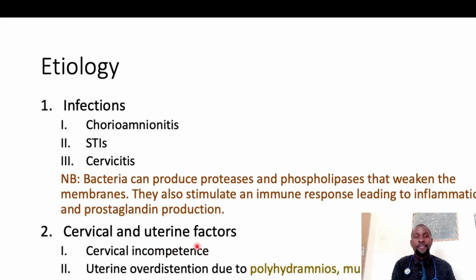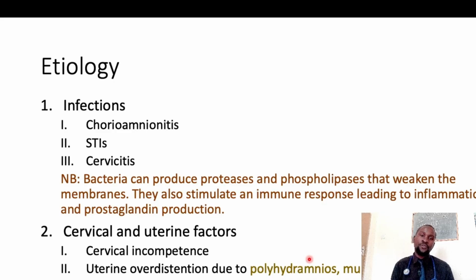Now, in that setup, when the cervix opens on its own, the membranes may be forced to rupture, and then you have PROM happening. You can also have uterine overdistension due to polyhydramnios and multiple pregnancy or multiple gestation. These put excessive stretch on the membranes, and then it can lead to rupture of these membranes.